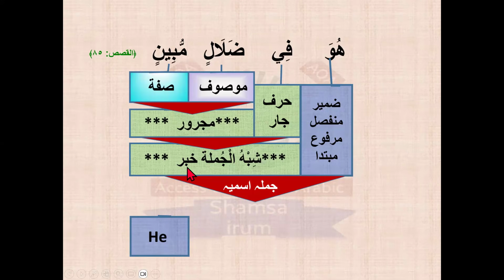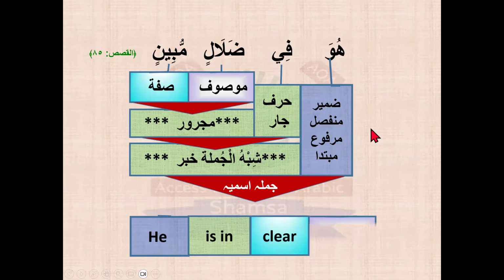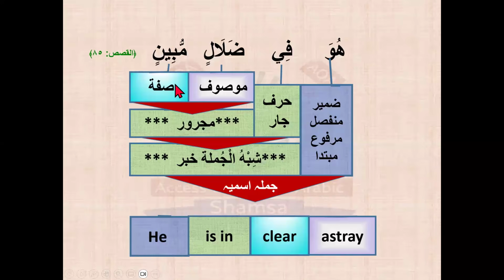Then in the khabar, there is a murakkab tawsifi, a descriptive phrase. In the descriptive phrase, we do the translation of the sifa first. He is in clear astray. So in Mawsuf and Sifa, we already learned in the lecture on the descriptive phrase that when we translate the Murakkab Tawsifi, we translate the Sifa first, then the Mawsuf. That's why I write here the translation of the Sifa first, then the Mawsuf. Okay, he is in clear astray.